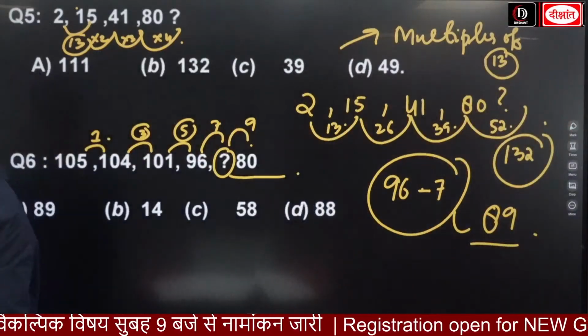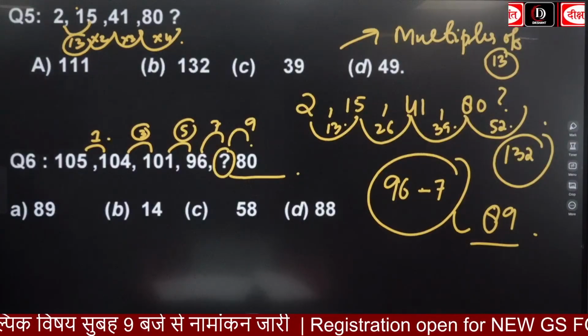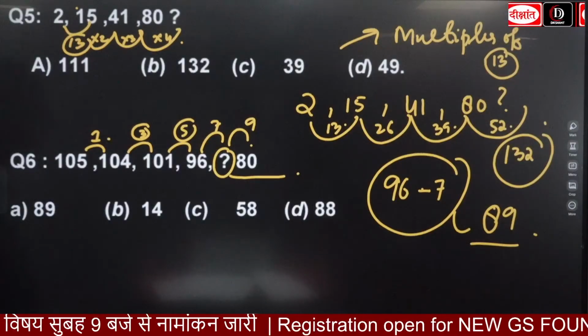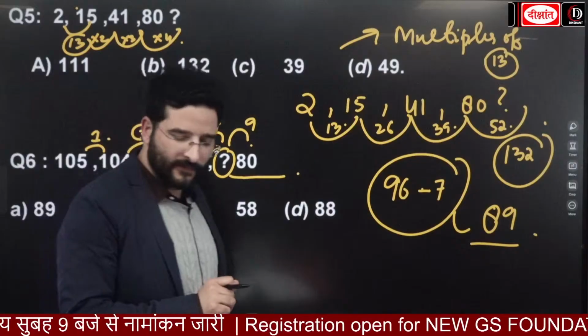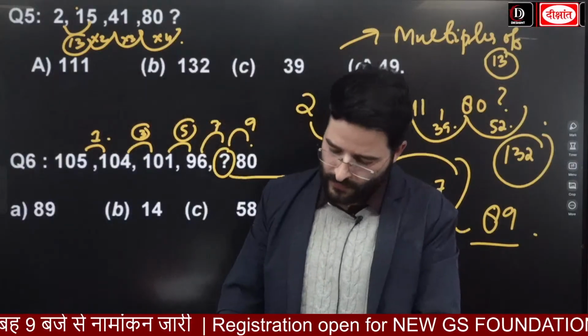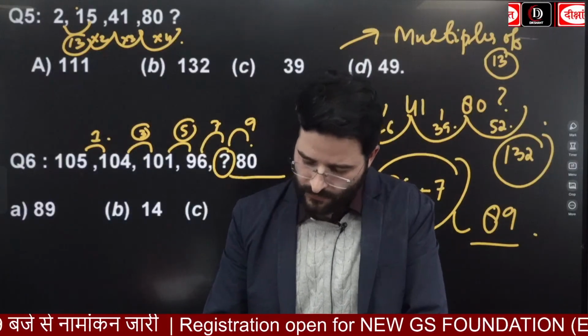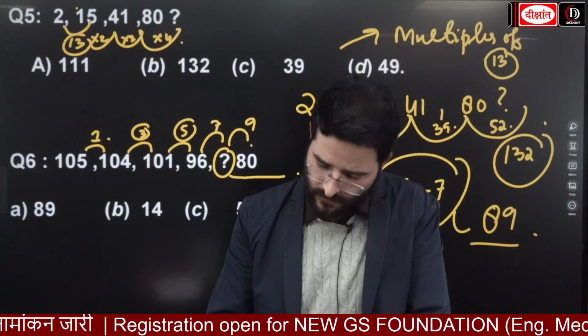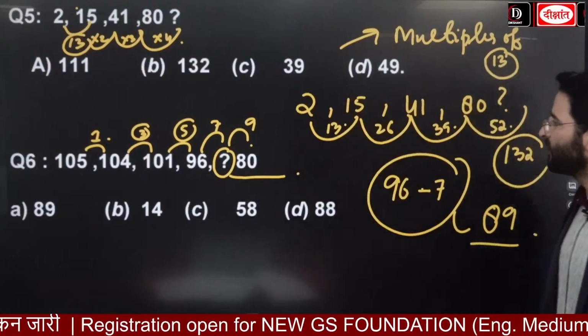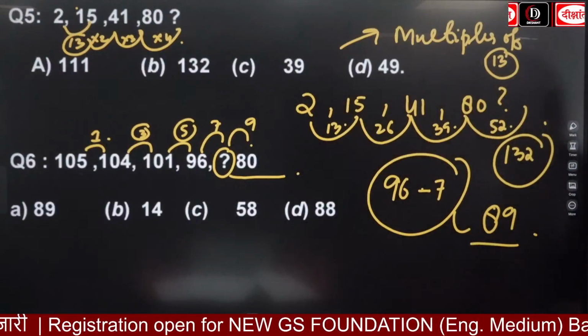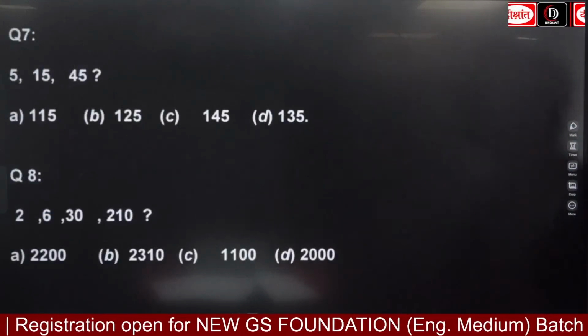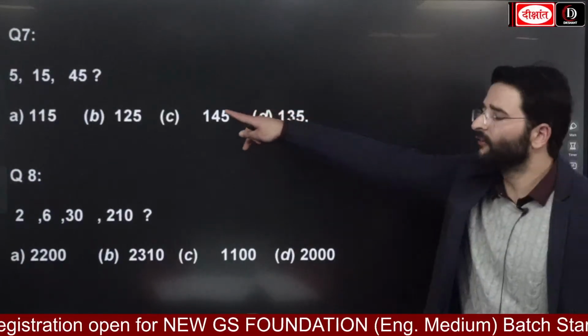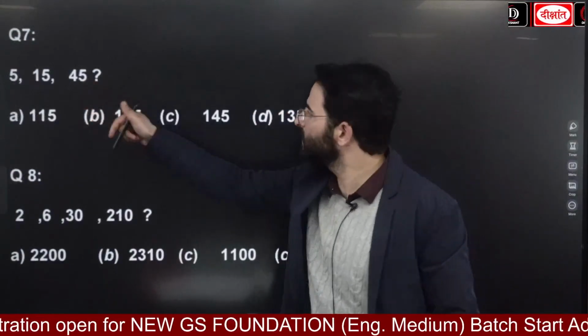Solve this first. 105, 104. Has everyone noted it down? Come on, one more level first question. Everyone will get this. 5, 15, 45. Can you see this one?